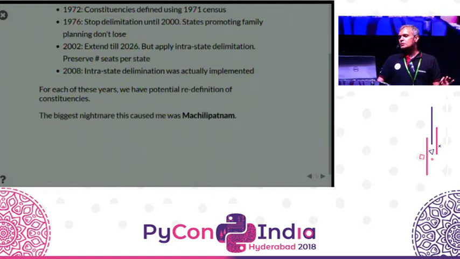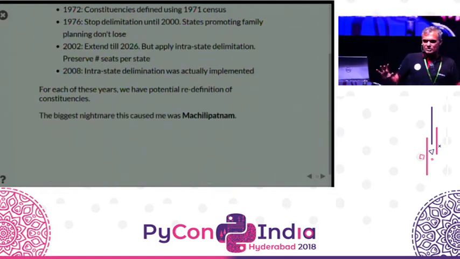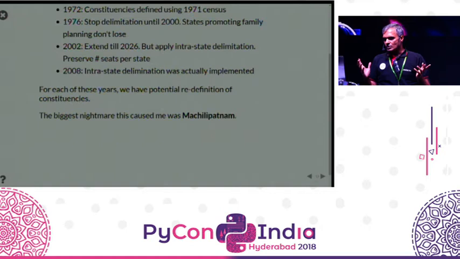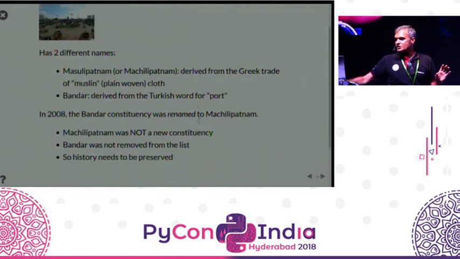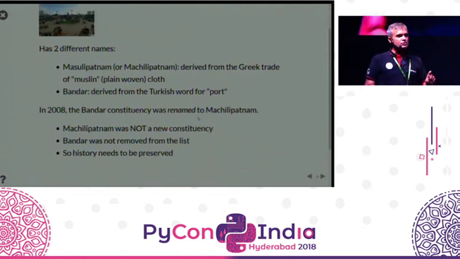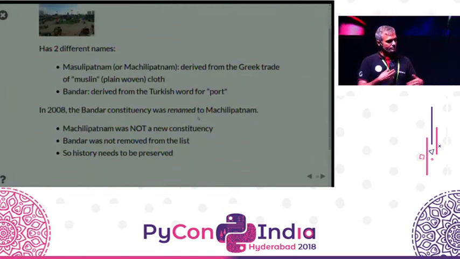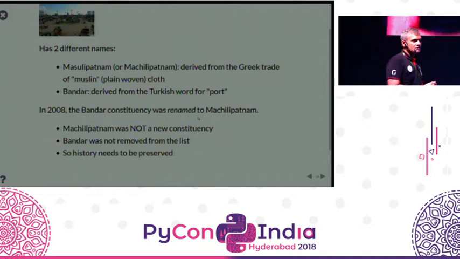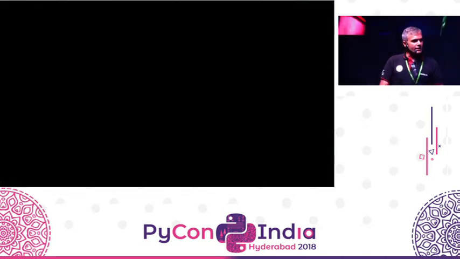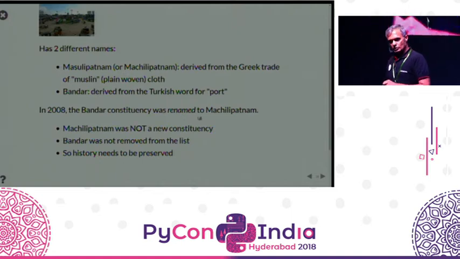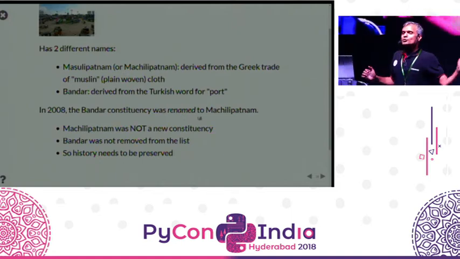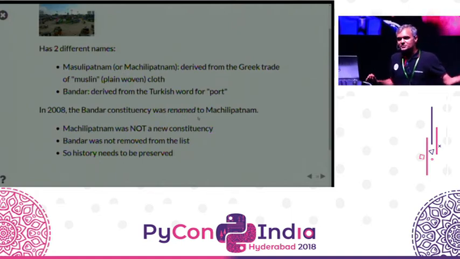The biggest nightmare was a constituency called Machilipatnam, which suddenly emerged out of nowhere. Now, is this an existing constituency? Is this a new constituency? Now, it turns out that Machilipatnam has 2 different names. Masulipatnam, which comes from the Greek word muslin because of their trade, and Bandar, which comes from the Turkish word port. And there was a constituency called Bandar, which got renamed to Masulipatnam. Now, how am I going to use phonetics to figure this out? This is a legislative thing, right?